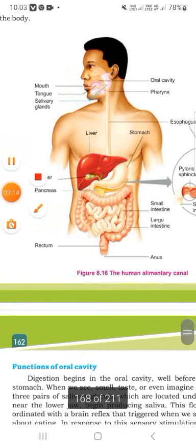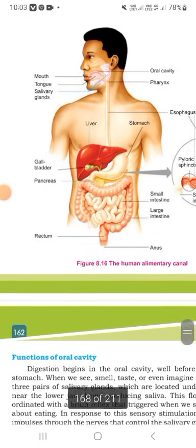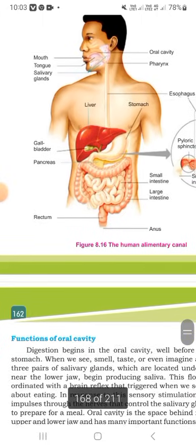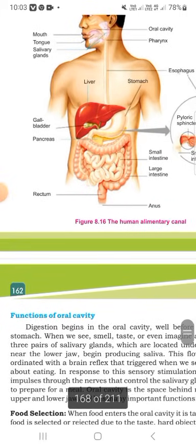Another factor is the mouth, the tongue and salivary glands, and the rectum.